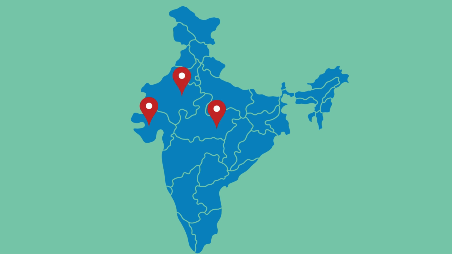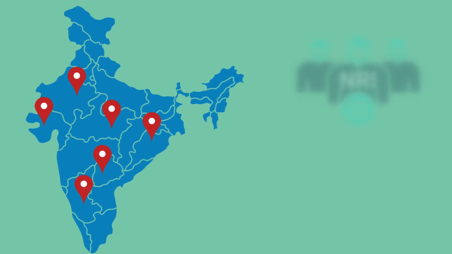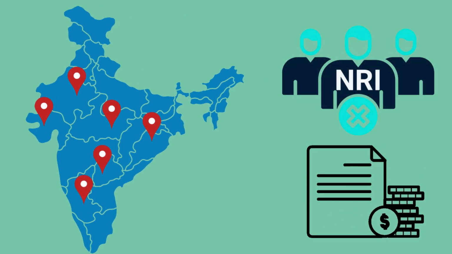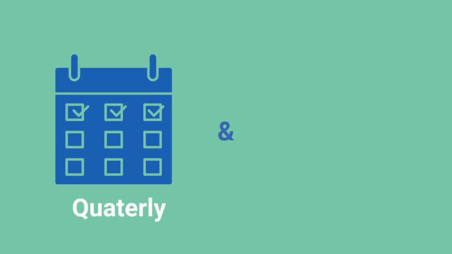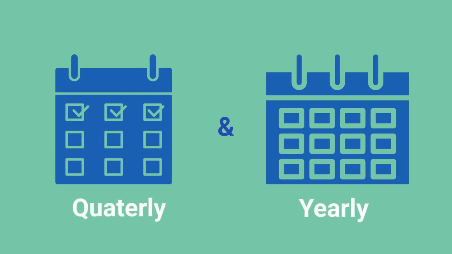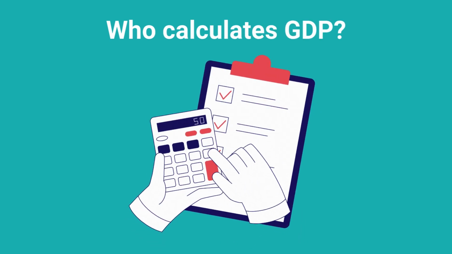GDP includes all economic activity within a country's border, regardless of who owns the production, while excluding the income that residents earn from abroad. The third keyword is specific time period. GDP can be calculated and measured quarterly and yearly. Who calculates GDP in India?